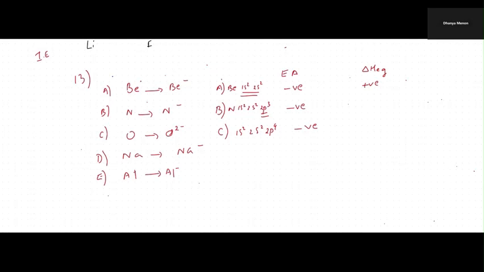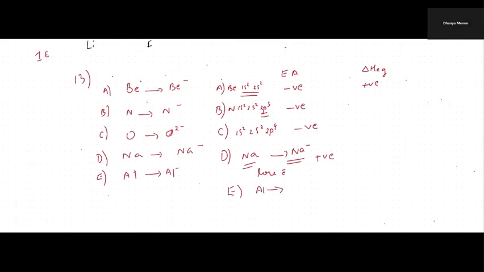Now coming to the D option, which is sodium, giving you sodium ion. Now students, here sodium is a metal. They usually tend to lose electrons. So that means gaining an electron is very difficult. So this will be positive. And E also, aluminum is a metal.